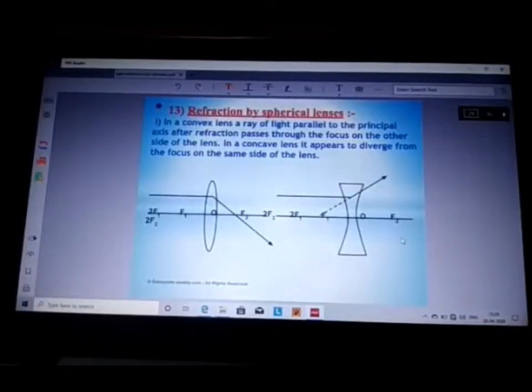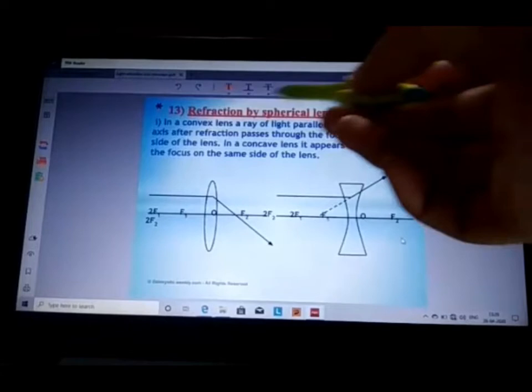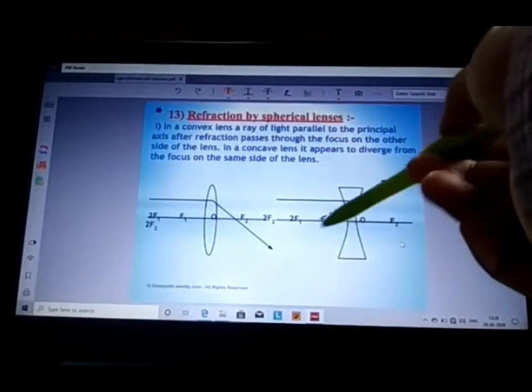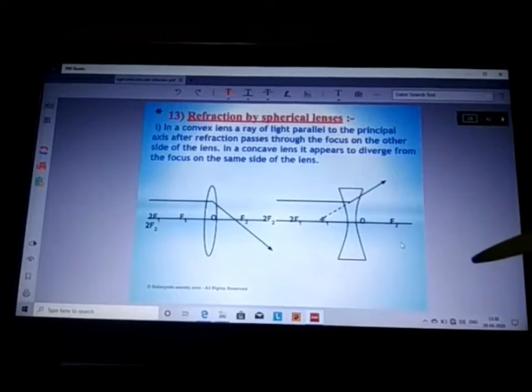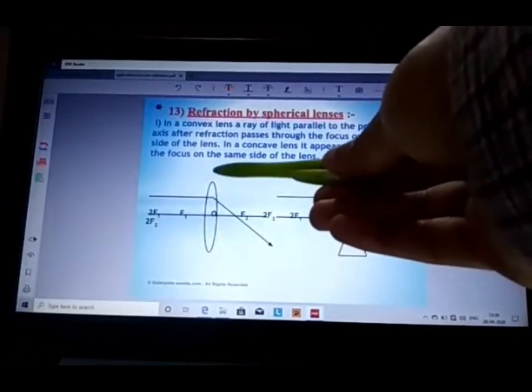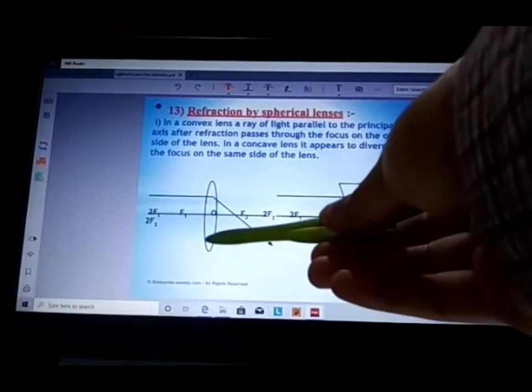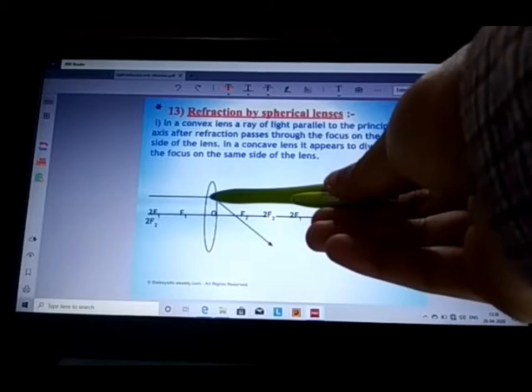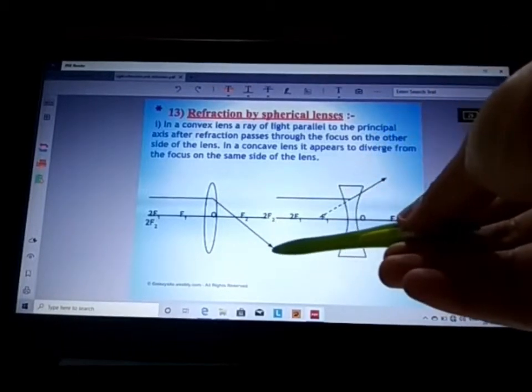Now the next topic is rules for refraction of light by spherical lenses. The first rule says that when the ray of light is parallel to the principal axis, after refraction through this convex lens, it will go through the principal focus point.